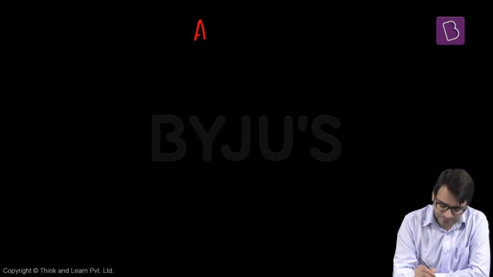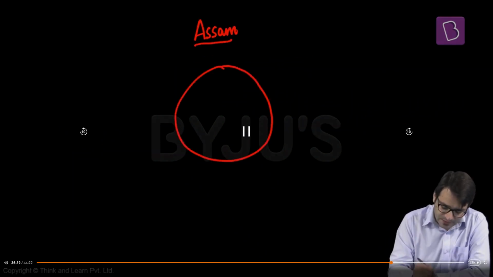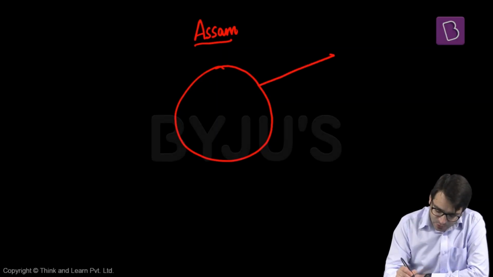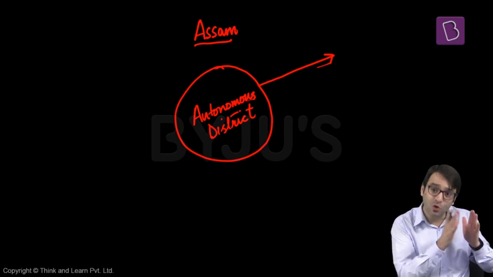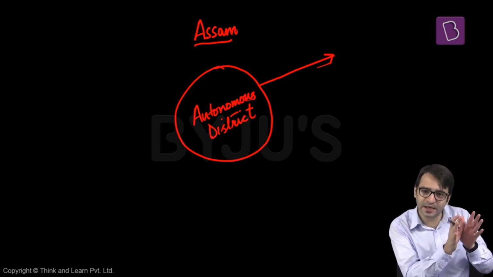Let's say, for example, this is Assam. And in Assam, there is a tribe which is present. Schedule 6 of the Indian Constitution says that this area where tribes are present, declare this area as an autonomous district. That means there is a district in Assam dominated by the tribals. One set of tribals, that means tribals of a single identity, declare this area or this district as an autonomous district.